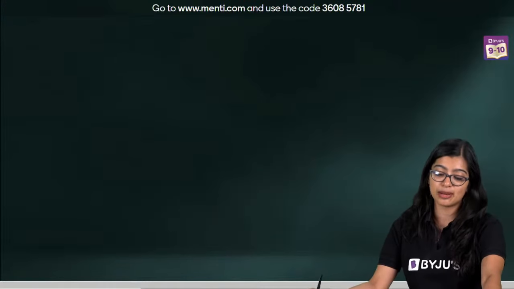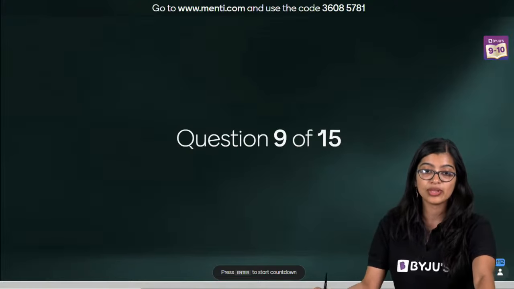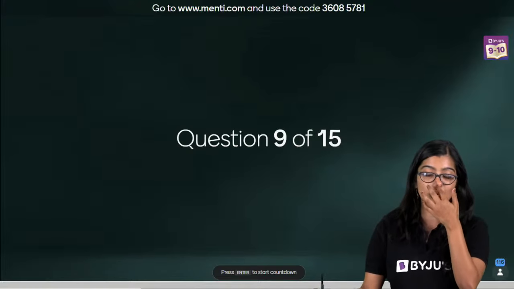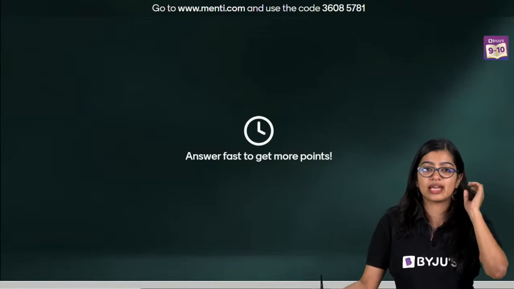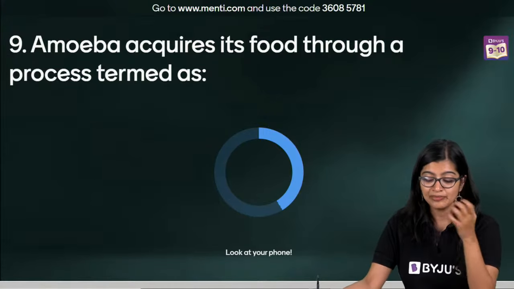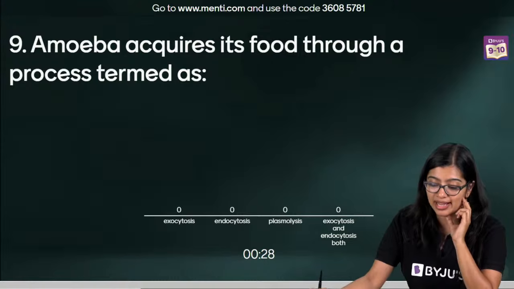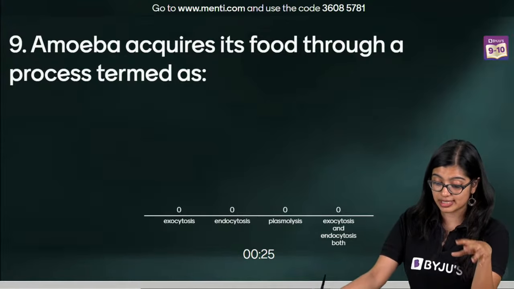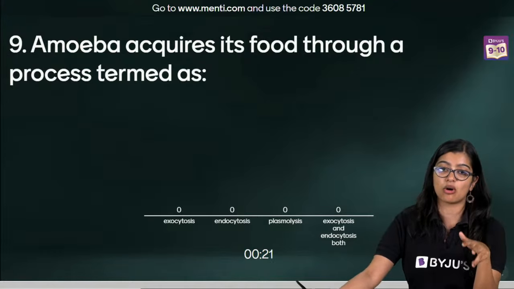Now moving on to question number 9, everyone. Question number 9 on your screens now. Misclick ho gaya. Koi nahi. Everybody, let's have a look. Okay, Vanya, sometimes I think it's difficult, right? Sometimes it happens. Menti is a third-party platform. Amoeba acquires its food through a process termed as what? Exocytosis, endocytosis, plasmolysis, or both.